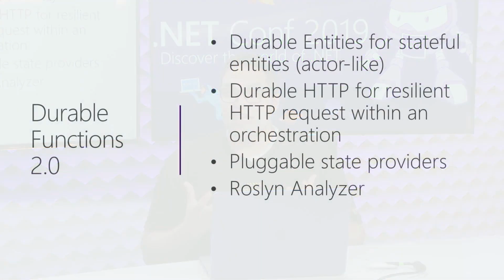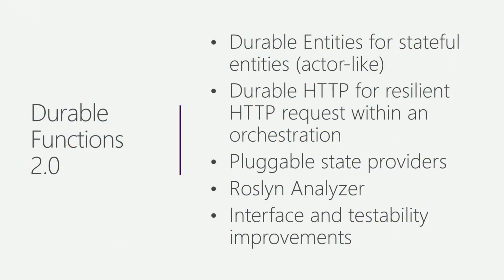We're shipping a Roslyn analyzer that will actually evaluate your code in Visual Studio or VS Code as you write it to let you know of common pitfalls like, hey, the code you wrote here isn't deterministic. And when it does a replay, it might end up getting in a weird state. Our analyzer can detect that and do the little squiggly lines for you, which is fantastic. We've also just made some nice improvements around the interfaces and testability so that you can more easily write unit tests, implement interfaces for your durable functions.